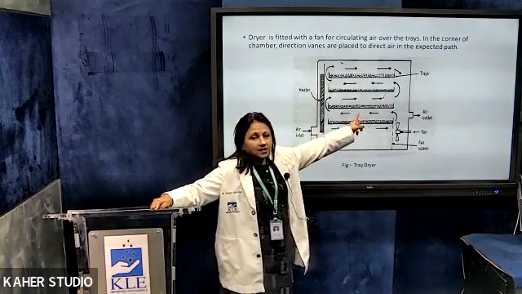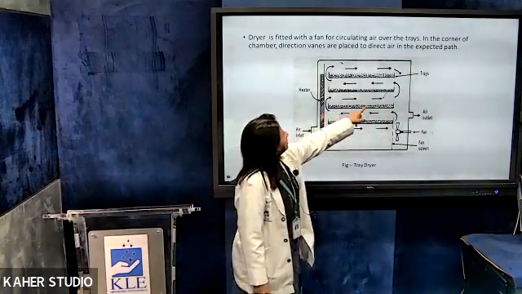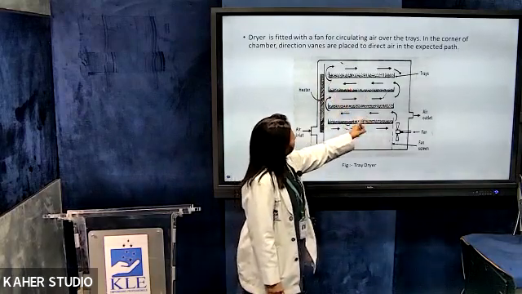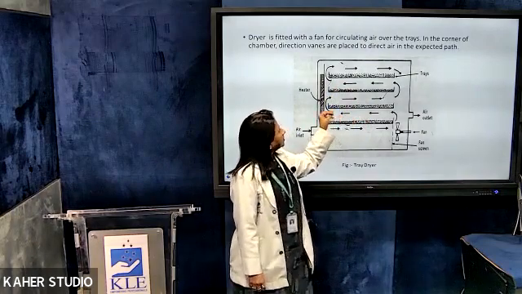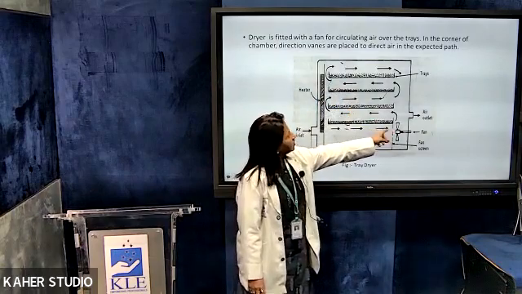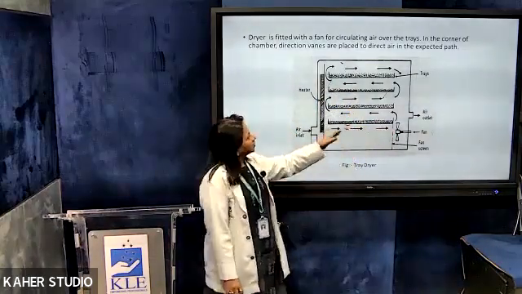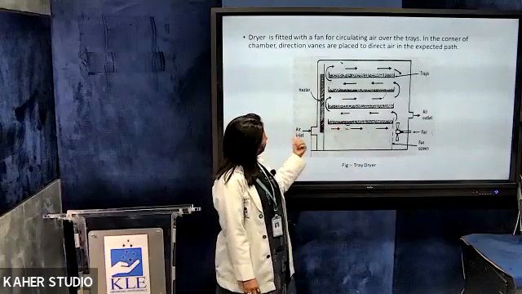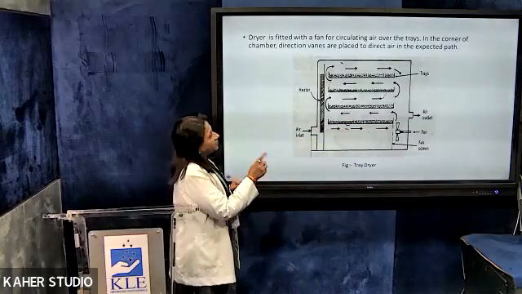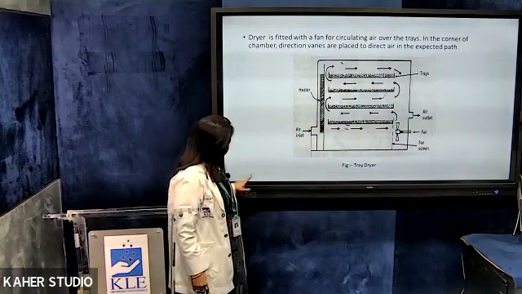So there are vanes attached inside, which will allow the direction of the air to go over the trays. At every pass of this hot air, it is going to remove some moisture. Then the moisture that is trapped in the air, the moistened air, there is an outlet through which it is taken out. However, only around 10% of the air is let out. When 10% goes out, fresh air is let in. So this is how it works. The fan is kept to regulate and to see that the air passes through uniformly.